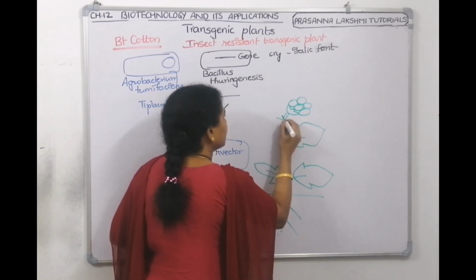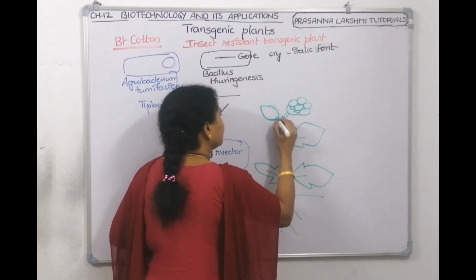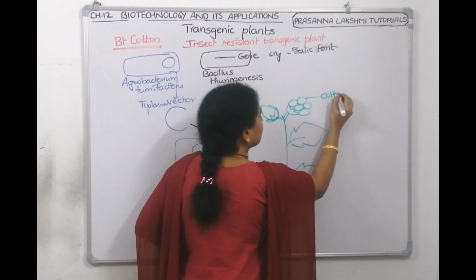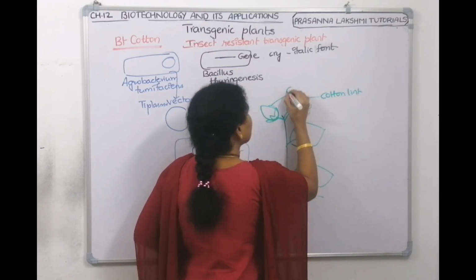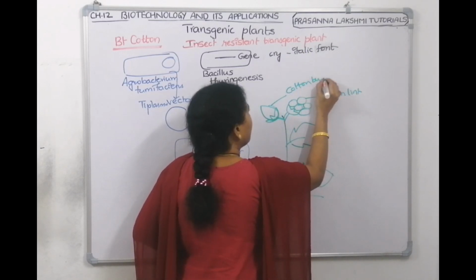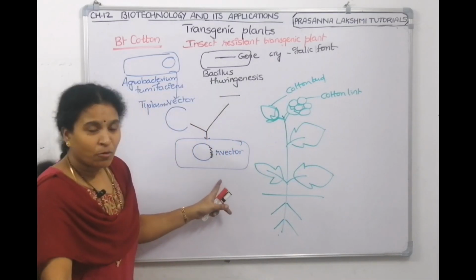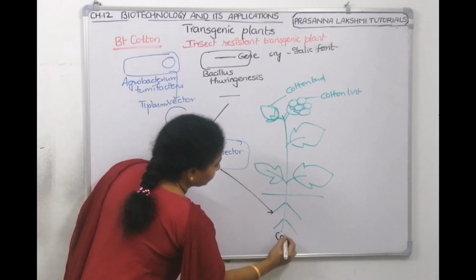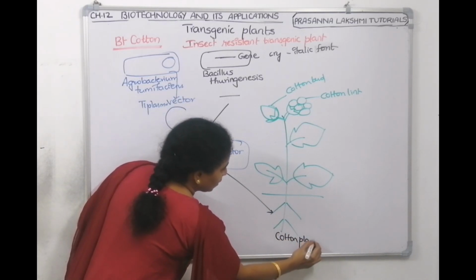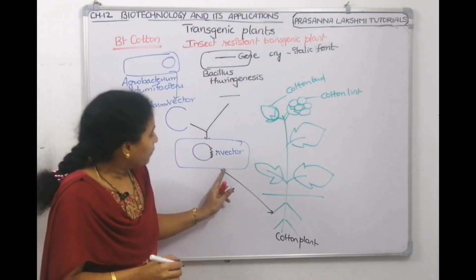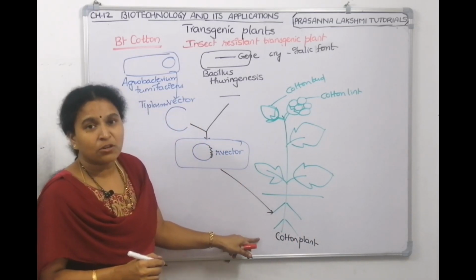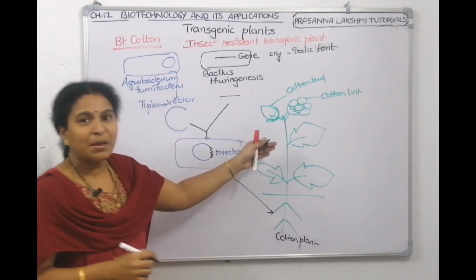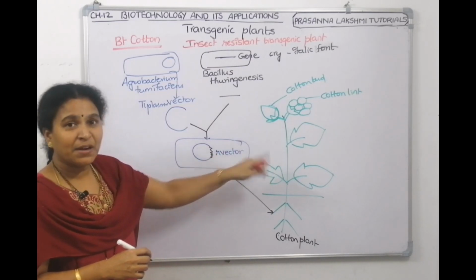Right? So this is the lint. So this is a cotton lint and this is a cotton bud. Now this agrobacterium will go and infect the cotton plant. So we can ask the bacteria to go and infect the cotton plant, or this agrobacterium spores will be there. That spores also you can mix in water and spray it. Then also the plant will easily take it.